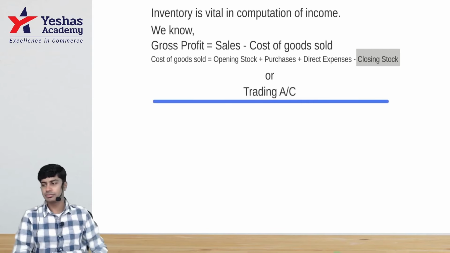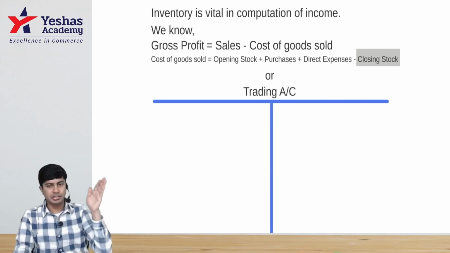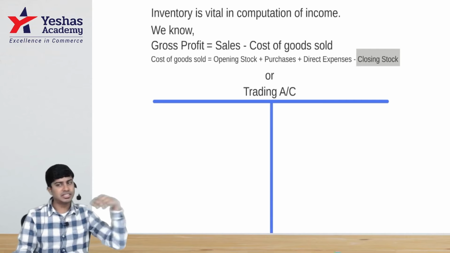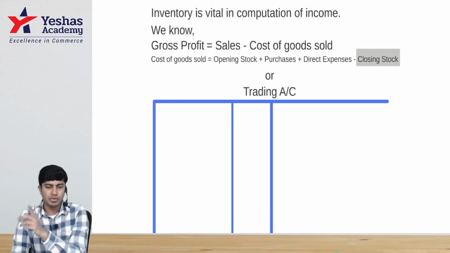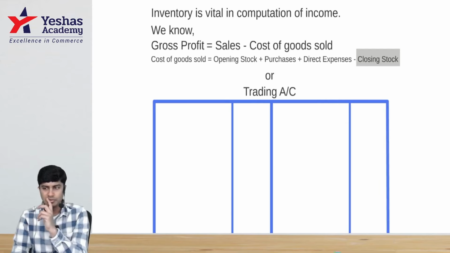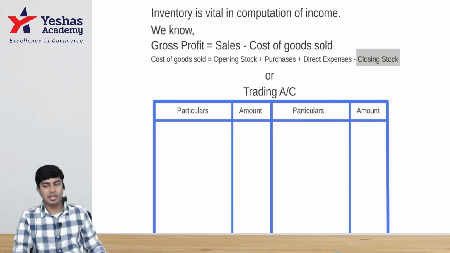Come to trading account. First one sleeping line, then one standing line in between. That side of the standing line is debit, this side of the standing line is credit, and you will draw an amount column and one particulars column. Format is okay. Here you write on the debit side first item, opening stock, after writing particulars and amount, of course.